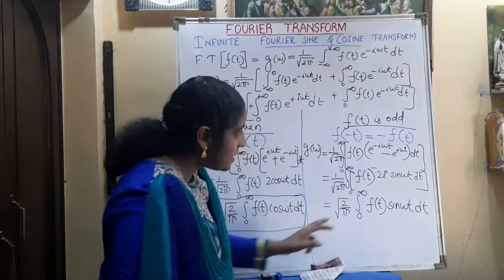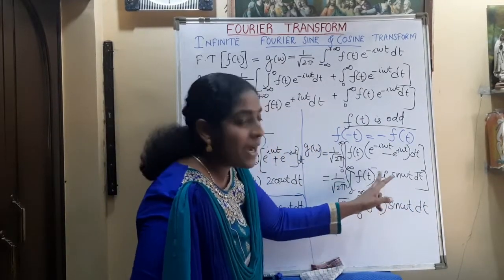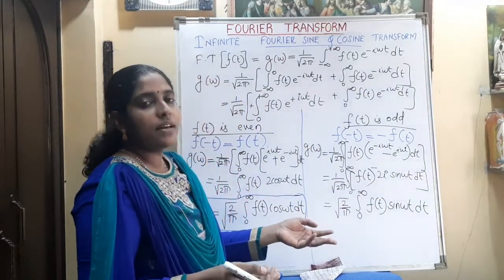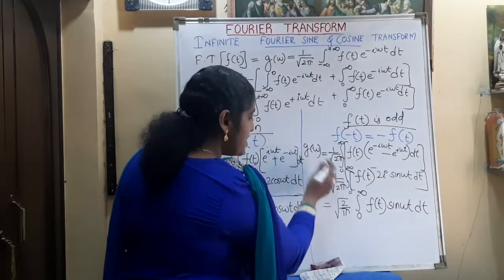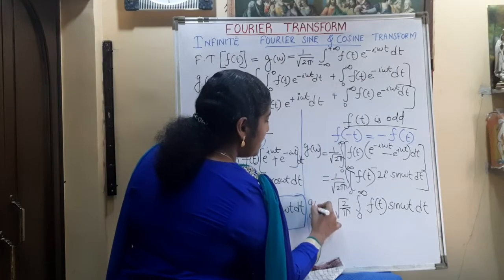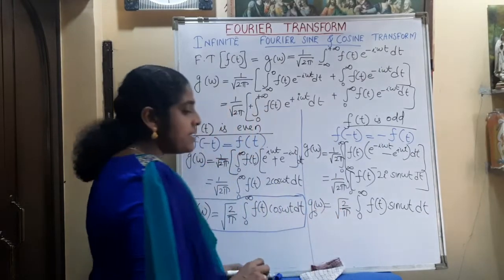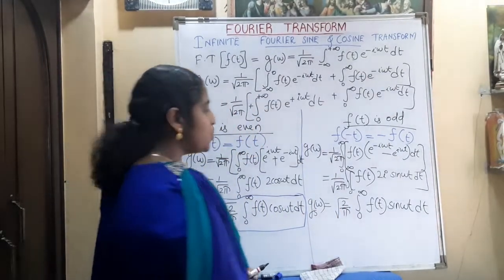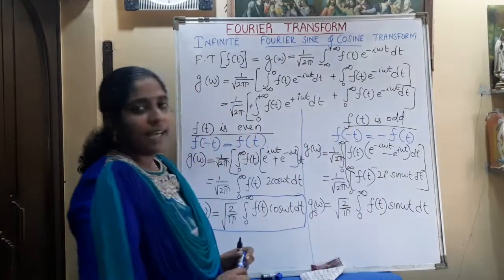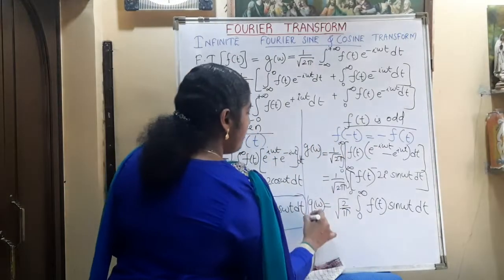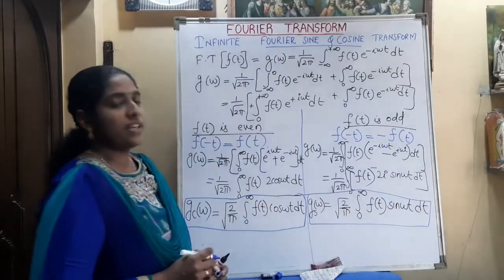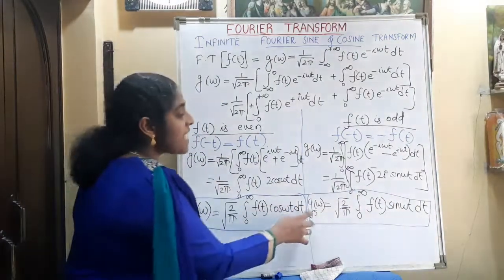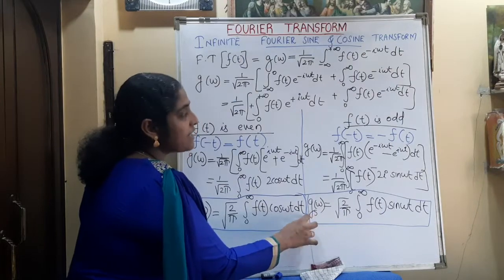One term is there that we are not including here, minus i. Minus i means 1 by i term, that we are absorbing into this g of omega, and we can write this expression as Gs of omega is equal to root of 2 by pi integral 0 to infinity f of t sine omega t dt, and this expression is known as the Fourier sine transformation.